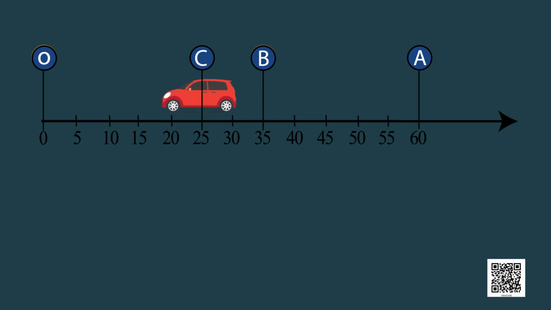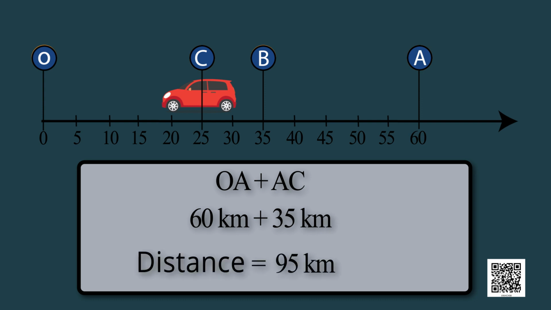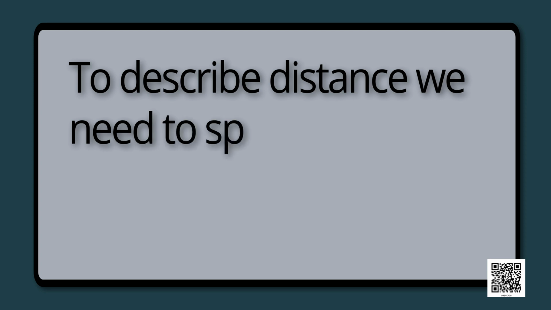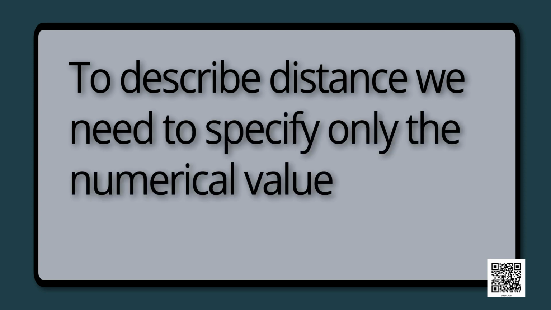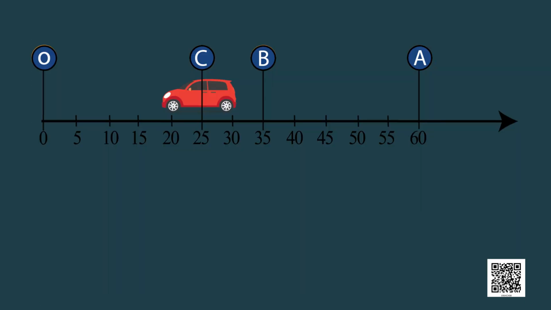The total path length covered by the object is OA plus AC, that is 60 km plus 35 km, which is equal to 95 km. This is the distance covered by the object. To describe distance, we need to specify only the numerical value and not the direction of motion. Students, if we observe the initial position of the car at O and its final position at C, after completing the motion, the distance is 25 kilometers.